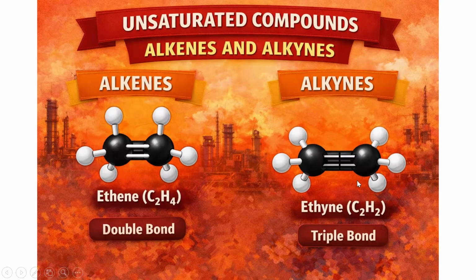Here actually this is a triple bond. Alkyne has a triple bond. So ethene has a double bond, and ethyne has a triple bond. Unsaturated compounds have double or triple bonds, or both bonds are here. Usually we call those with a double bond alkenes and those with a triple bond alkynes.